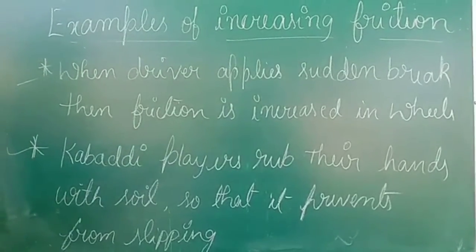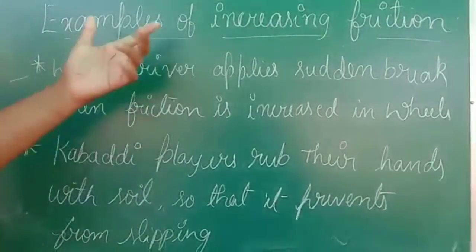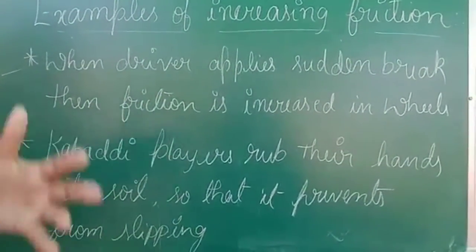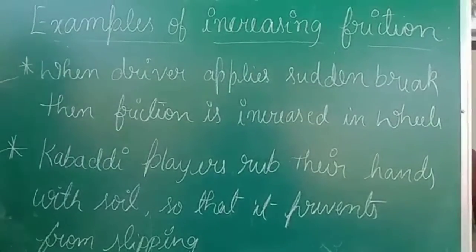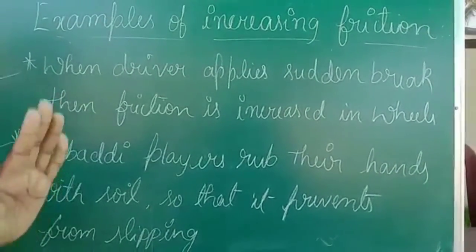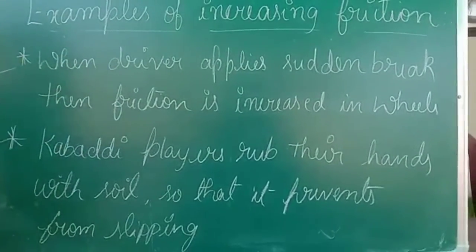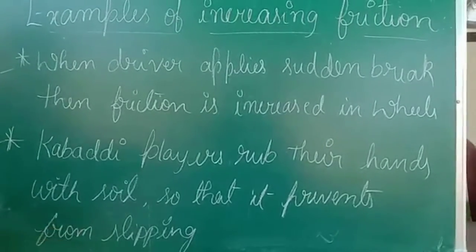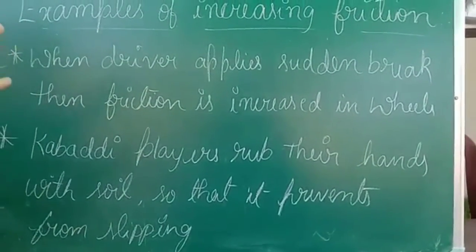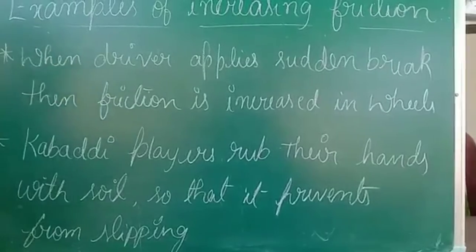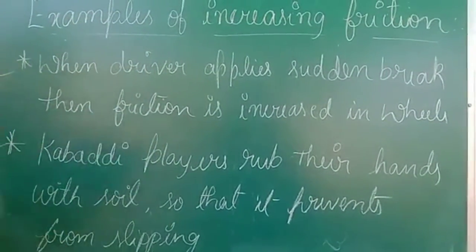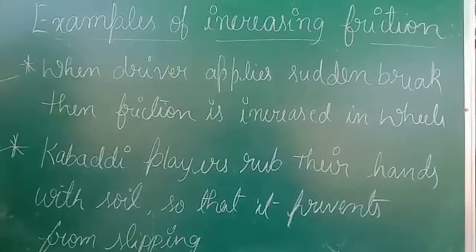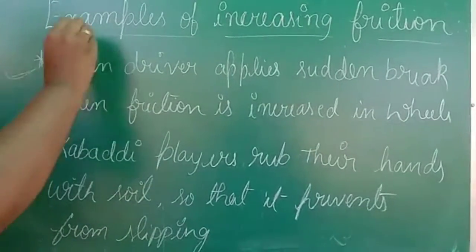So that skidding and that sound comes because of the friction. Friction will be increased in the wheels of that vehicle. Similarly, in a car also, if the driver applies a sudden brake, then automatically there comes a harsh sound. That harsh sound represents that the friction level is increased in the wheels of that particular vehicle. So this is the first example.